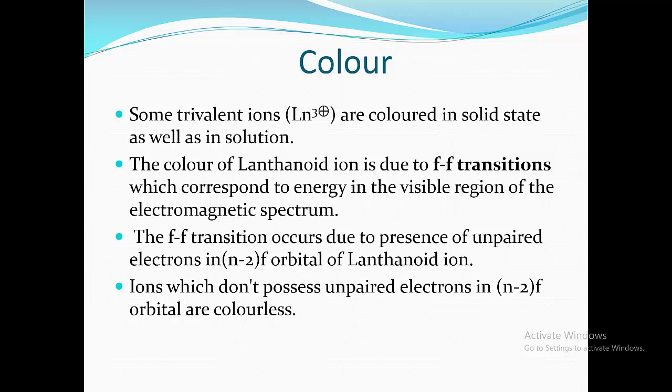The color of lanthanide ions is due to f-f transition, which corresponds to energy in the visible region of the electromagnetic spectrum. The f-f transition occurs due to the presence of unpaired electrons in the (n-2) f orbital of lanthanide ions. Ions which do not possess unpaired electrons in the (n-2) f orbital are colorless.